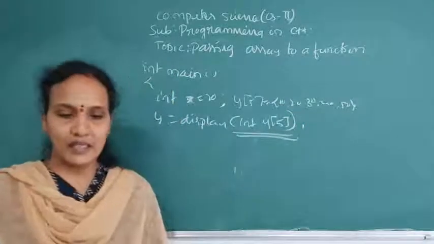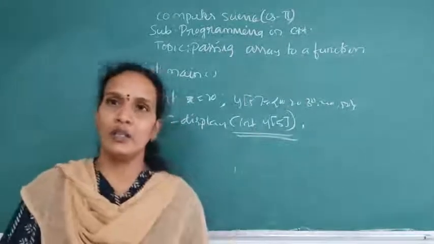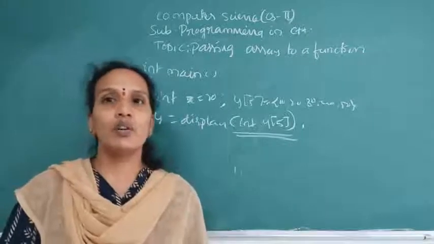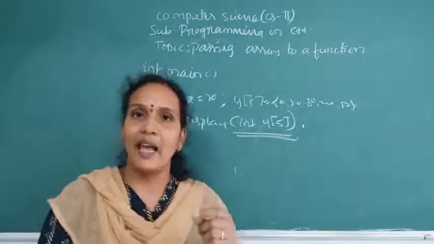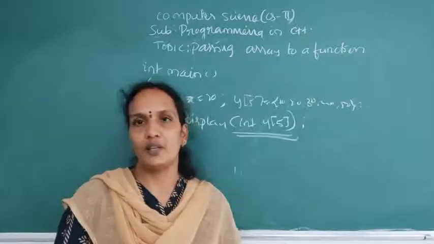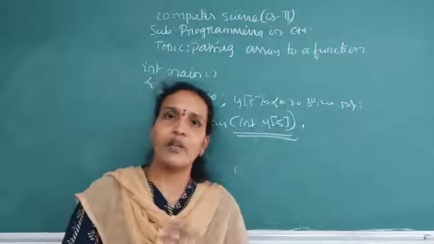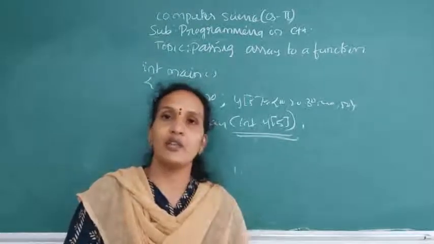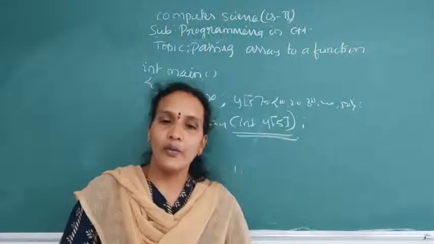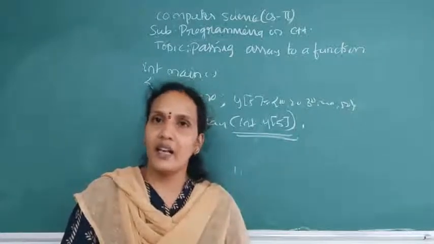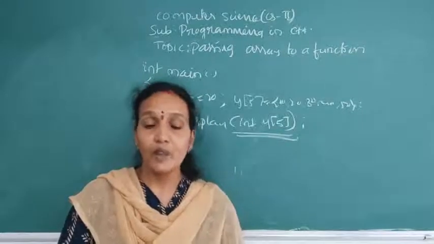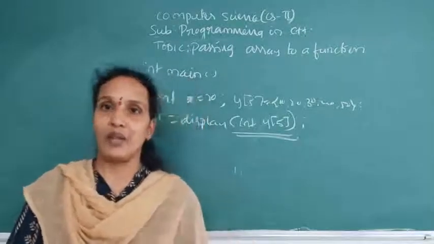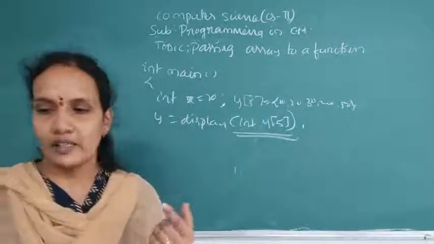Instead of passing a single value to a function as a parameter, here we will pass an array as a parameter to a function. Till now we executed functions with only a single value, two values, three values. Now you need to pass the array. What is an array? An array is a collection of elements of the same data type. So we are sending an array as a parameter to a function. Now how do we declare an array, and how do we pass that array as a parameter to a function? That we will discuss.